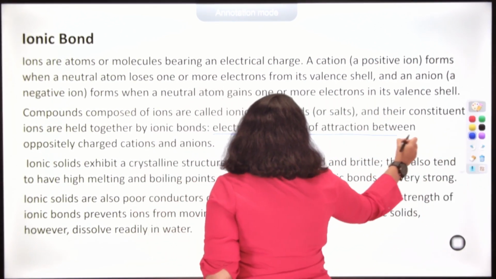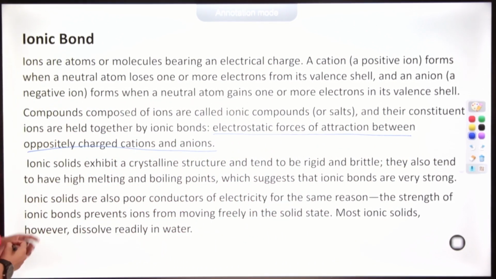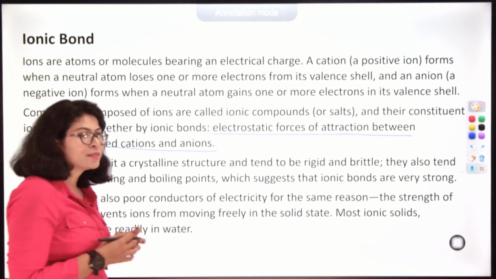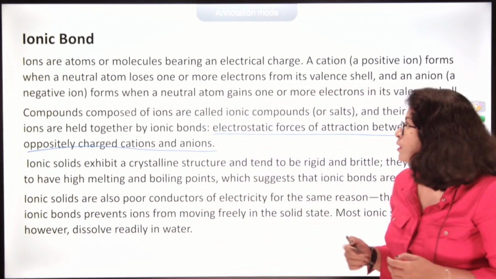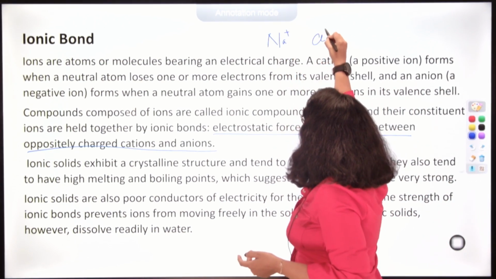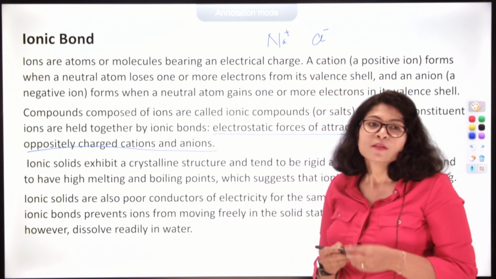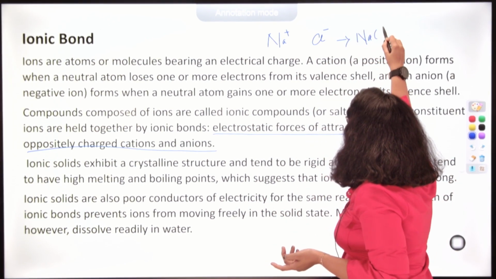Electrostatic force of attraction between oppositely charged cations and anions. Now, after the ions are present, an ionic bond is formed. How will they exist? Obviously, what we saw is that sodium forms a positive charge and chlorine forms a negative charge, and we get a formula called NaCl, or sodium chloride, which is known as a stable salt.